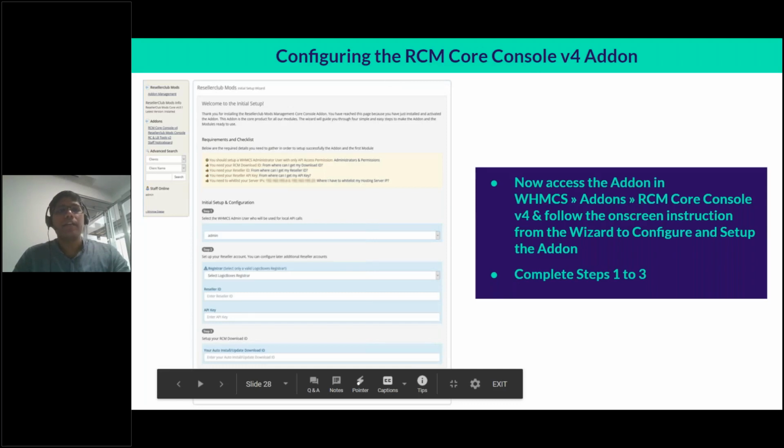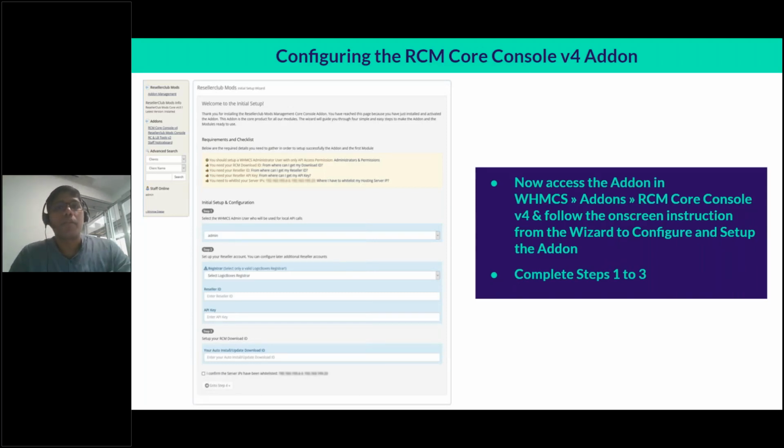Here you can see that this is the screen that you will see when you click on that option. You fill in all of these details. The first step is adding your WHMCS admin user here so that API calls can be made to that hosting server. The next is selecting your registrar. So in our case, that will be Reseller Club. Then adding your Reseller Club reseller ID and also the API key. Again, because the module has to communicate with WHMCS as well as Reseller Club.